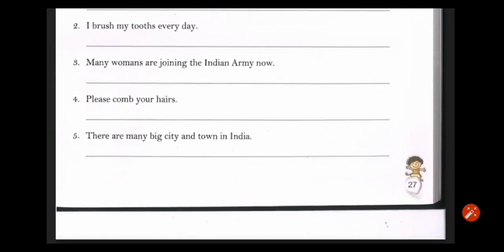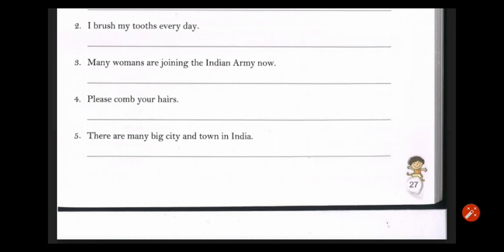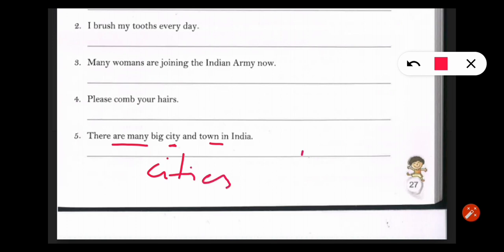Now next. There are many big cities and towns in India. Are many is given here. So many, for so many cities and towns the sentence is talking about. So in place of city and town you write cities and towns. Rest the whole sentence will remain same.